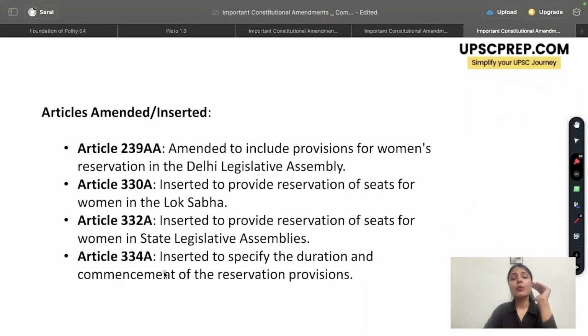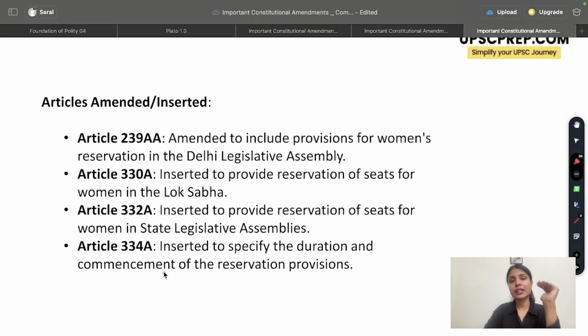Also remember which amendments or which articles were amended or inserted. So Article 239AA was amended so that reservation can be given in Delhi Legislative Assembly. 330A was inserted to provide it for women in Lok Sabha. 332A for State Legislative Assembly, and 334A so as to ensure the duration for which it will be applicable, and to talk about specific reservation policies. For example, it will be applicable to SC/ST groups also.